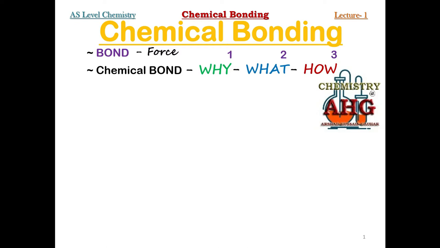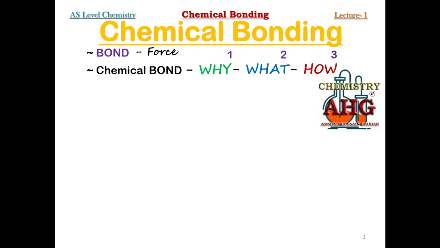Number one, why a chemical bond is formed. To answer this question, simply you must remember every element is interested to become stable. So why a chemical bond is formed? Basically, chemical bonds are formed by the elements just to become stable, just to get stability. So that is why a chemical bond becomes necessary. Whenever an element is unstable, it will make chemical bond quickly to become stable.